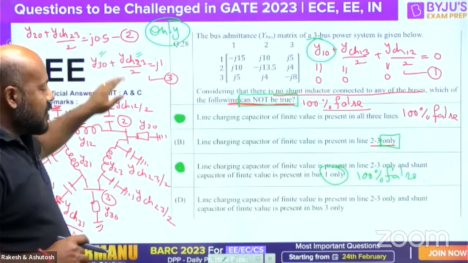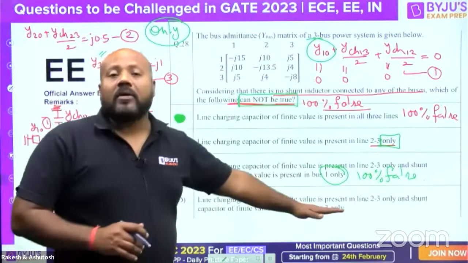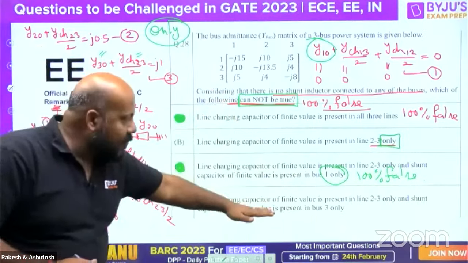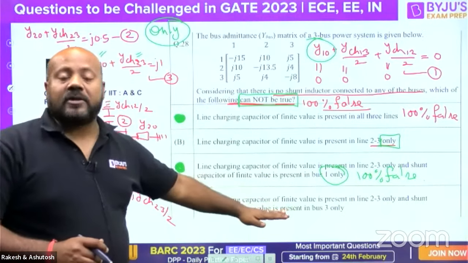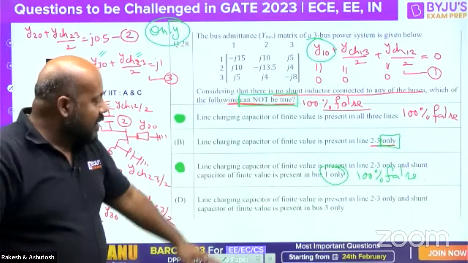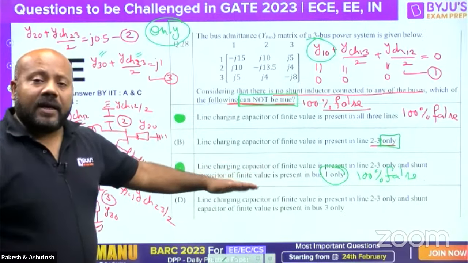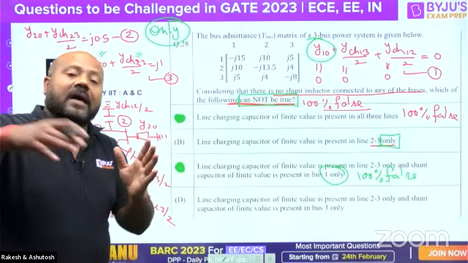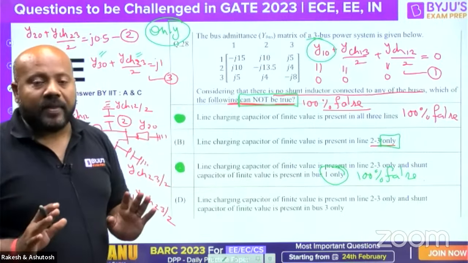So this can be wrong also, and we have to choose the incorrect statement. This may be one possibility among infinite possibilities, but whether it will be true in terms of rejecting other possibilities is not clear.